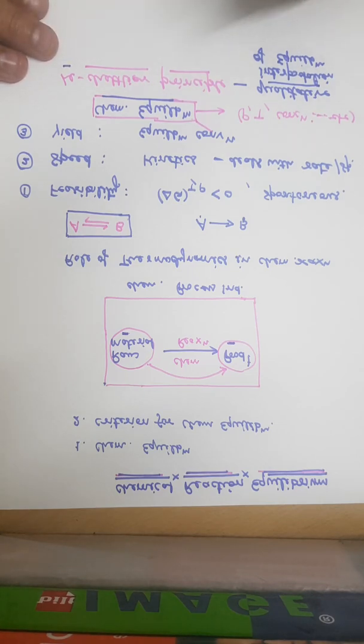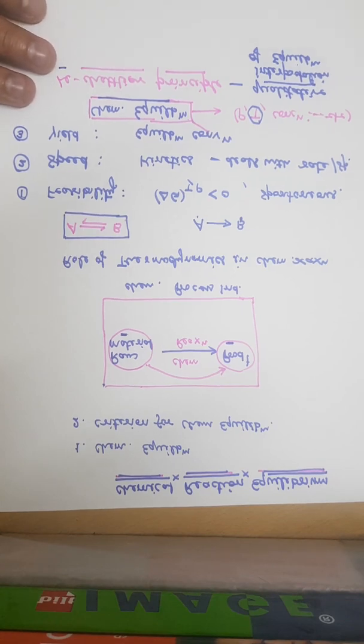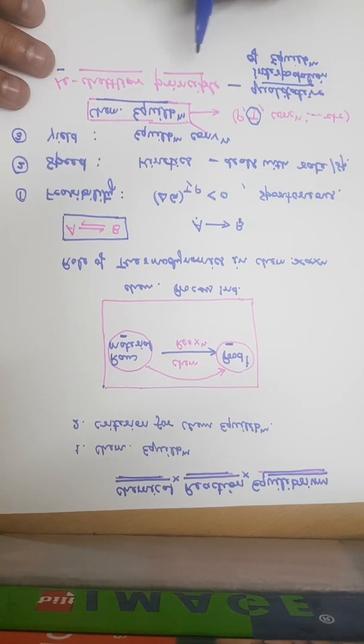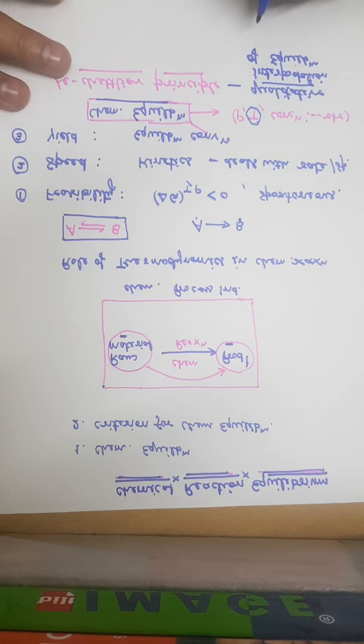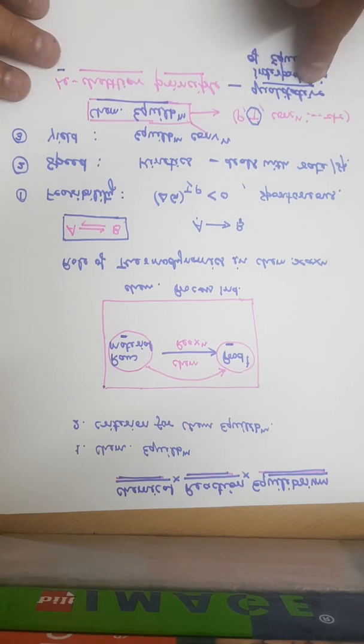Using the Le-Chatelier principle, one can find out the qualitative answer, say the dependency of temperature. If a reaction is favorable at higher temperature, then from the Le-Chatelier principle we can find out whether higher temperature is favorable for the reaction or lower temperature. But it can't predict the quantitative value of temperature. That means if you want to double the rate of reaction, then how much temperature, the numerical value of temperature, cannot be estimated using the Le-Chatelier principle. So it's only a qualitative interpretation.